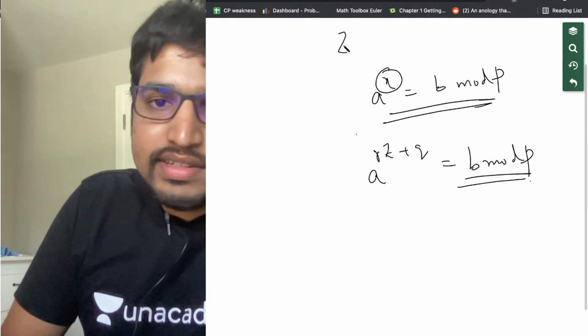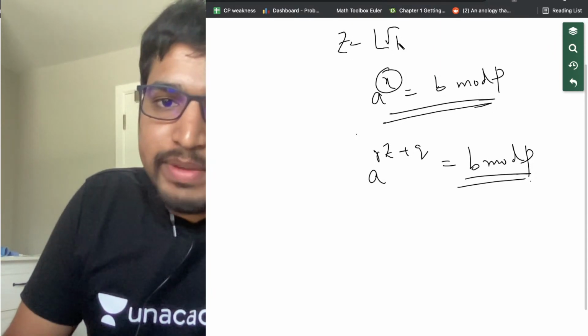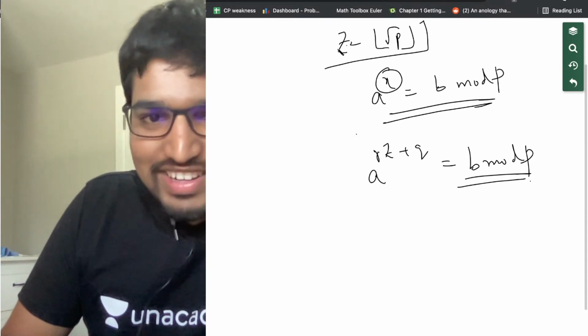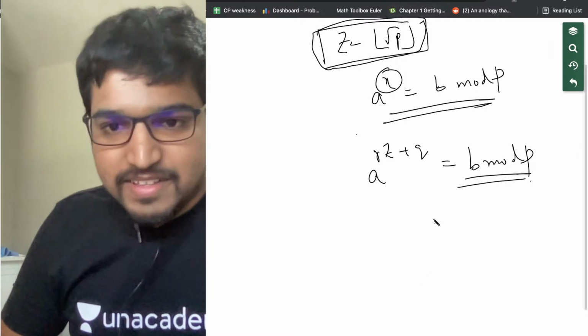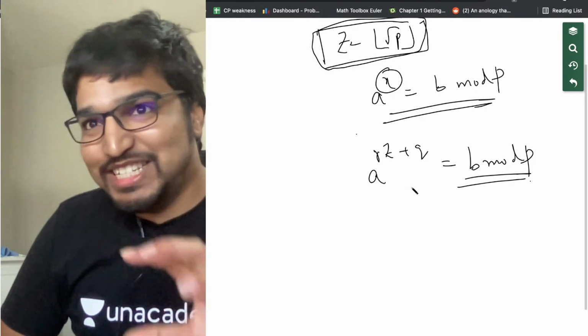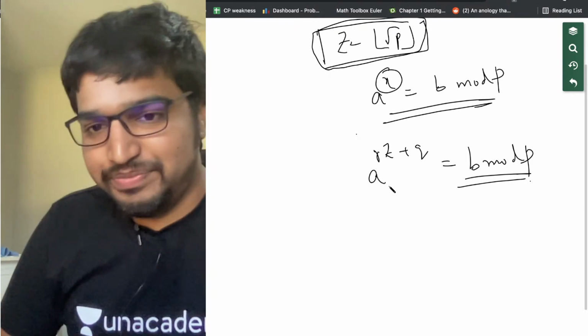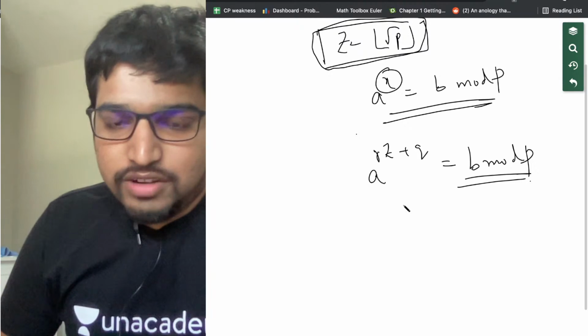Now where z equals floor of square root of p. I'll tell you why we are doing all of this and then you'll understand. This is going to reduce the complexity significantly. All right. Awesome.